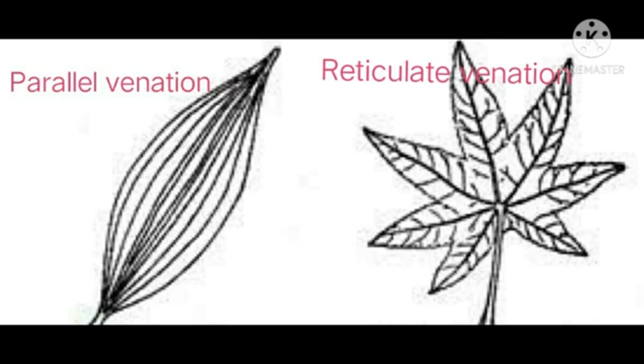Plants whose leaves show reticulate venation have tap roots, while those with parallel venation have fibrous roots.